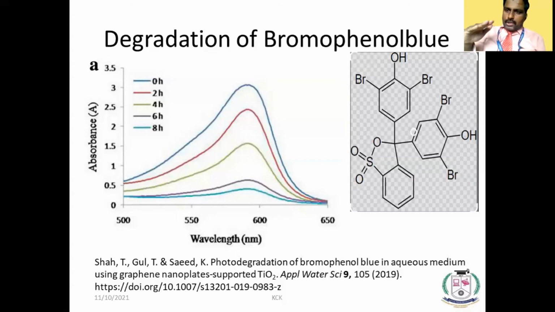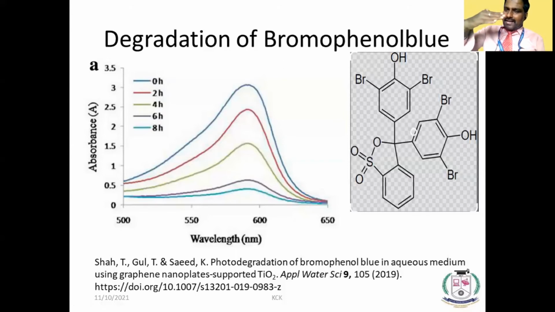In presence of the graphene material, I am taking this bromophenol blue molecule, and I will apply UV visible radiation. What will happen? This dye will degrade. If it is degrading with respect to time, what happens? For 0 hours, the absorbance is high. For 2 hours, the absorbance is coming down.